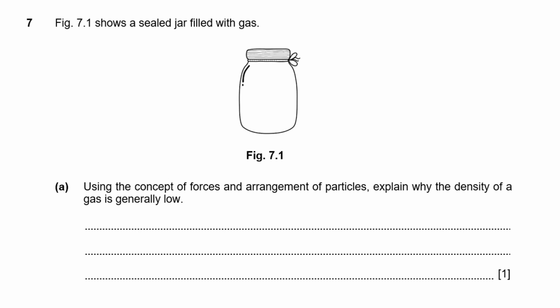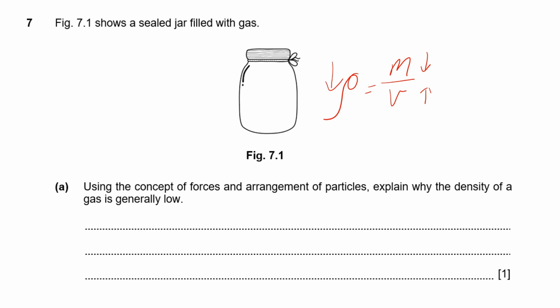So question 7, we have a sealed jar filled with gas. So using the concept of forces and arrangement of particles, explain why the density of a gas is generally low. So before we start trying to come up with our forces and arrangement of particles in a gas, I think the first thing that's very important is to understand what density is. Okay, remember from a previous chapter, density rho is given by the mass over the volume. So if the density of a gas is low, it tells us one of two things. Either the mass is very low or the volume is very high. Okay, so that's why the density is low.